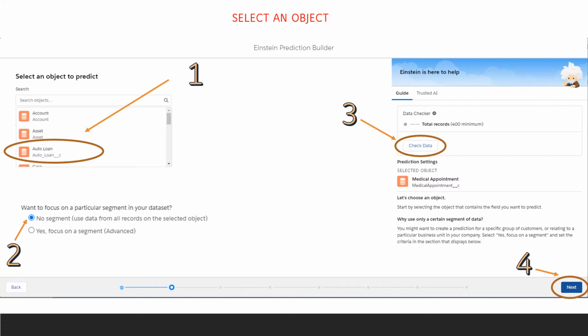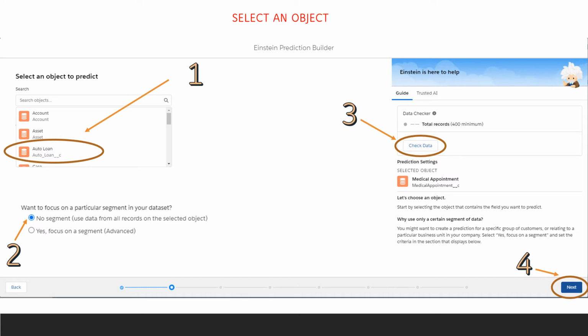On this page, you'll select an object. Now, Einstein Prediction Builder supports most standard objects, plus any custom object. Here, we're going to select the Auto Loan custom object. For this workshop, we'll not be focusing on any particular segment, so we'll leave that radio button selection as No. You'll want to click the Check Data button to confirm that Einstein finds at least the minimum number of records to create the prediction. So go ahead and click the Check Data button now.